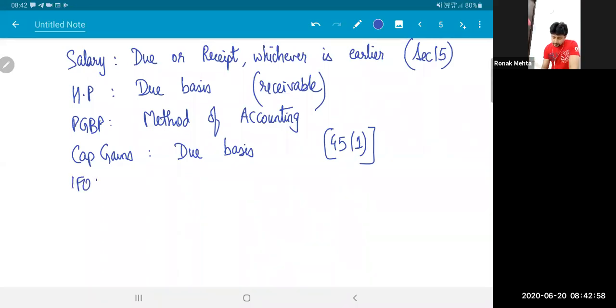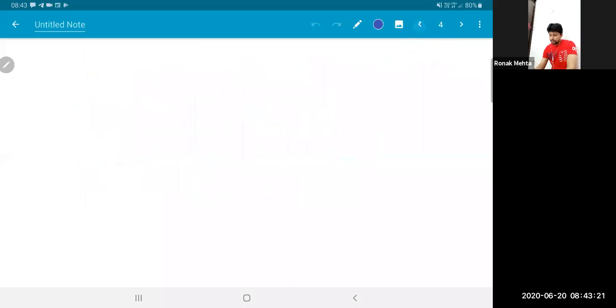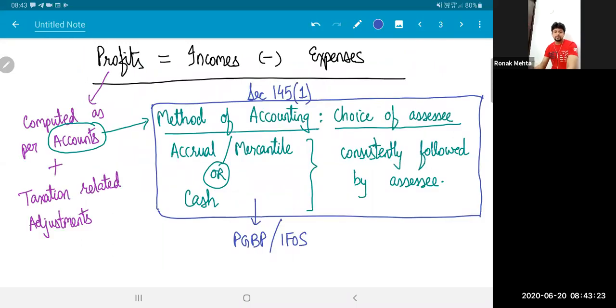Income from other sources is also to be computed according to the method of accounting. Of course, there are certain exceptions that you may remember. Dividend income is always taxed in a different manner. If you get some interest on compensation, that is always taxed on receipt basis. Regardless of your method of accounting, generally speaking, method of accounting is to be followed. This is provided to you as per section 145 subsection 1.